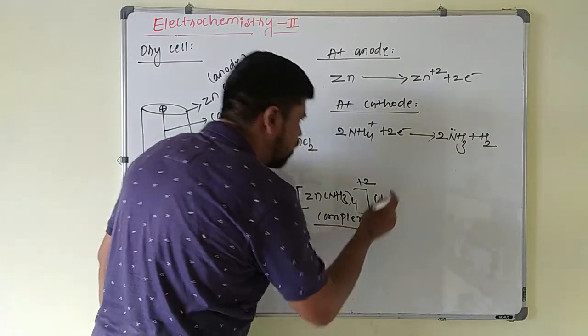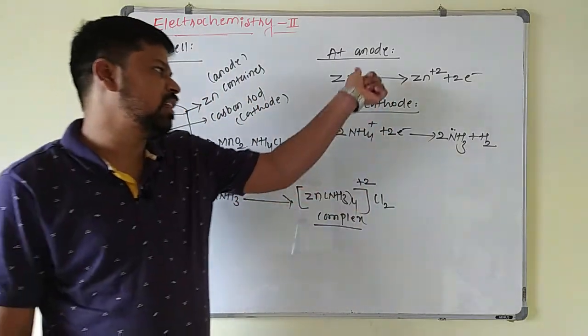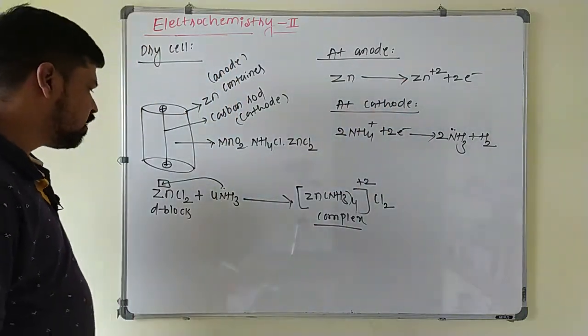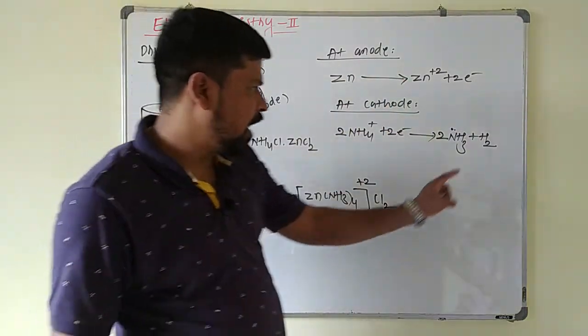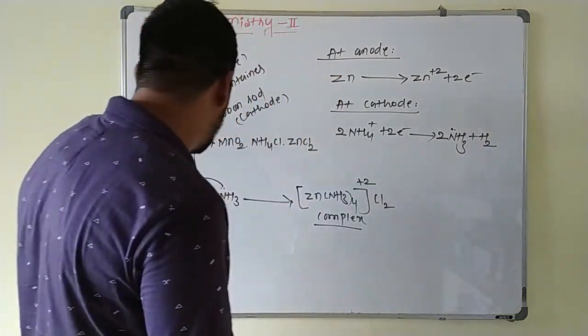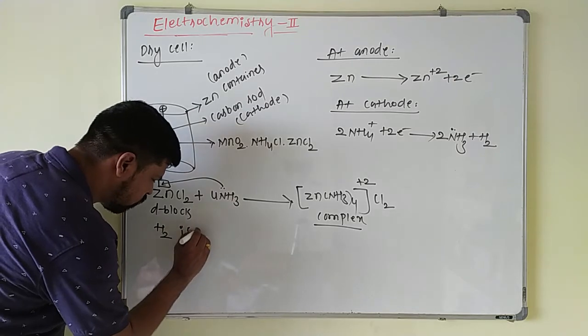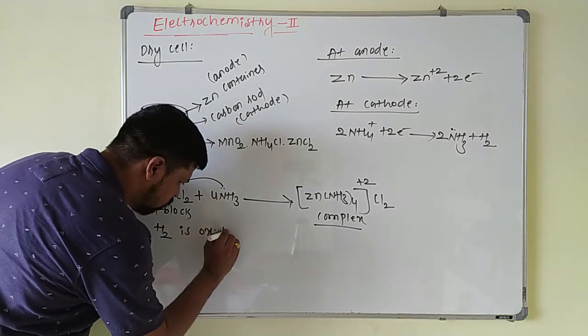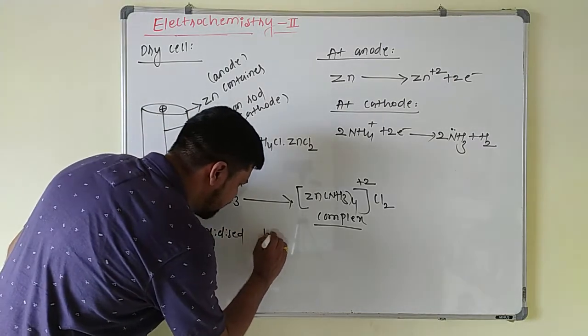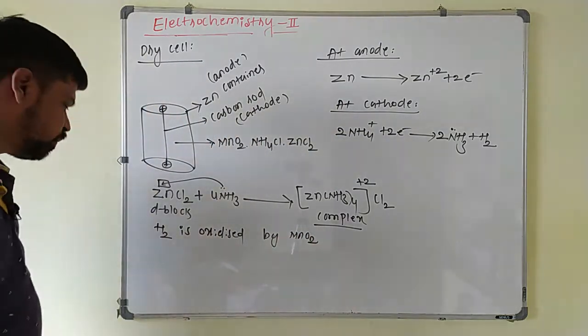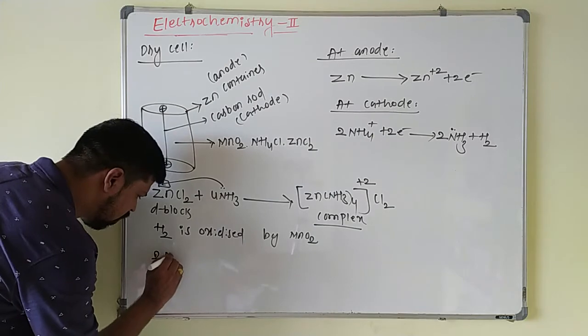And you have to concentrate on the reactions taking place at the anode and cathode. Only these will be asked in the entrance exam. And now this hydrogen is oxidized by what? MnO2. H2 is oxidized by MnO2. We'll take 2 times MnO2